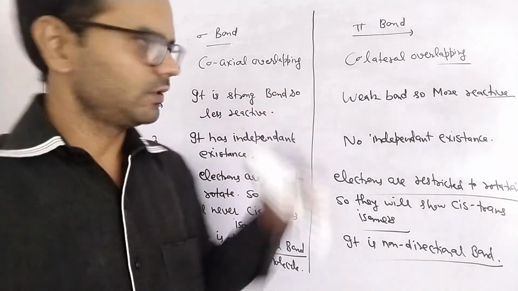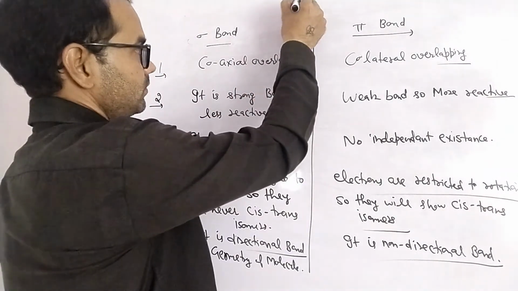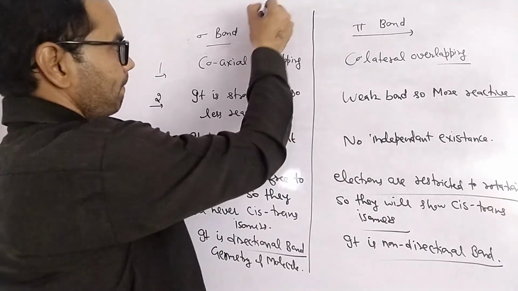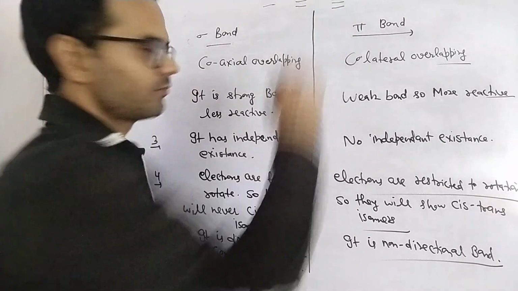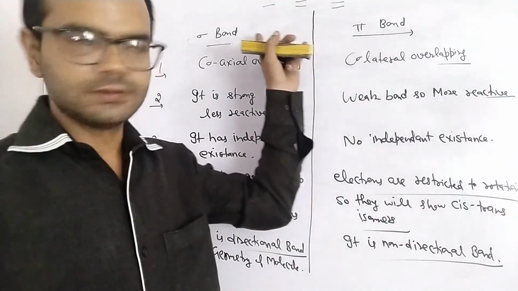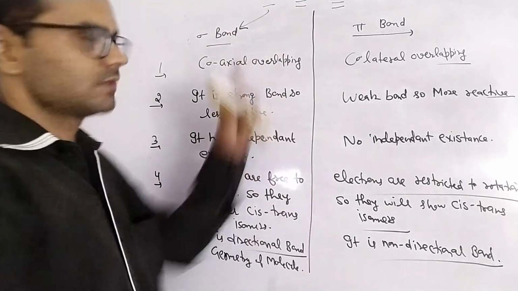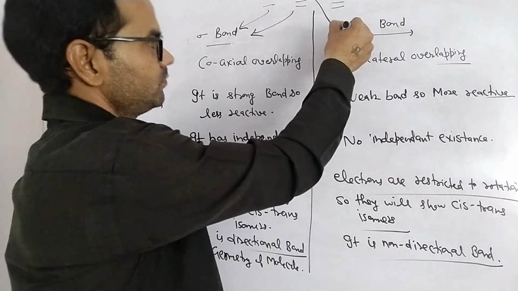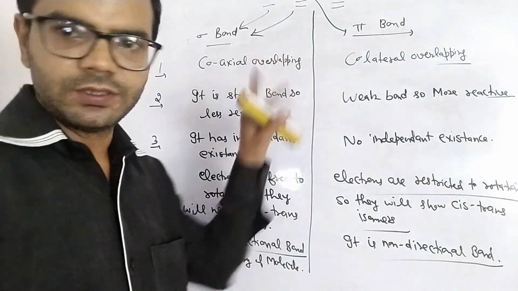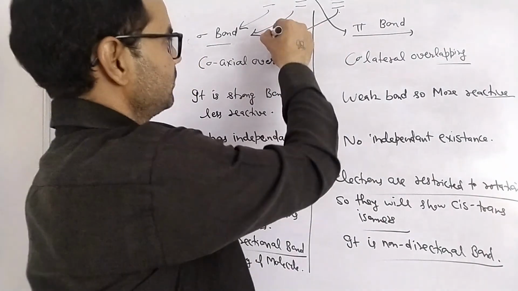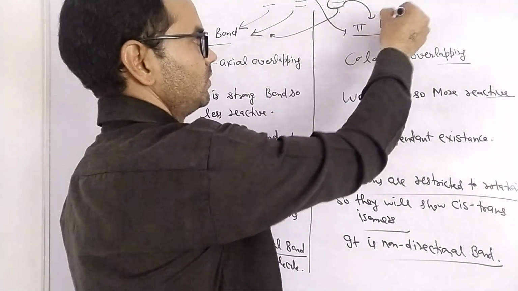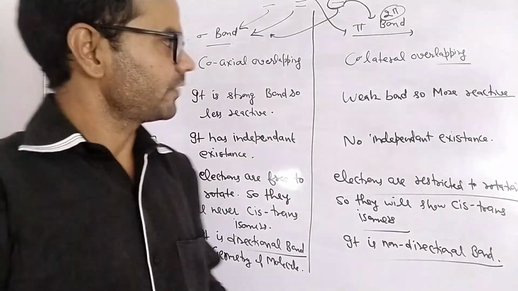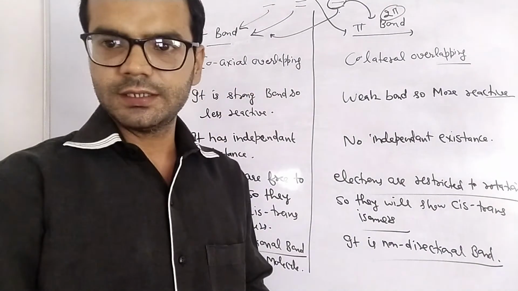We have three types of bond: single bond, double bond, and a triple bond. Single bond is always sigma. In double bond, there is one sigma, one pi, and in triple bond, one sigma, two pi bonds. Right? That is the difference between sigma bond and a pi bond.